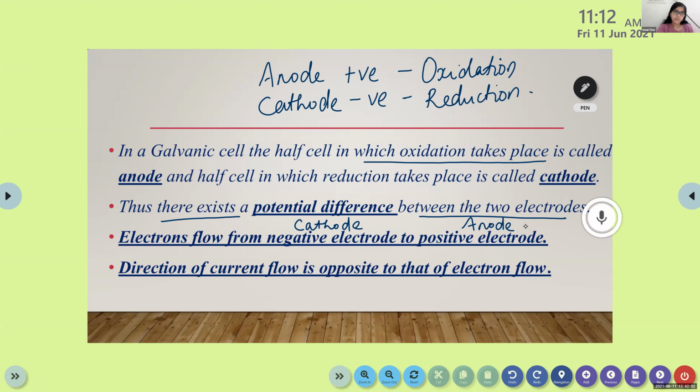That means electrons always flow from negative electrode to positive electrode because electrons are in excess there in the cathode. They are gaining all the electrons. So electrons flow from cathode to anode. But in the case of current, it will always be in the opposite direction to that of electron flow. So it will move from anode to cathode. It is always like that. The flow of current is opposite to that of the flow of electrons. That's it.